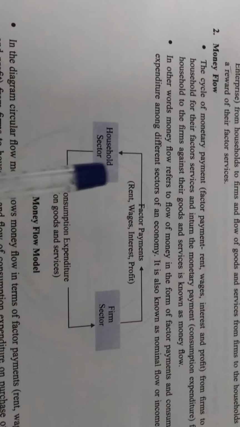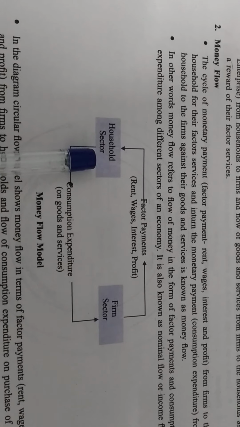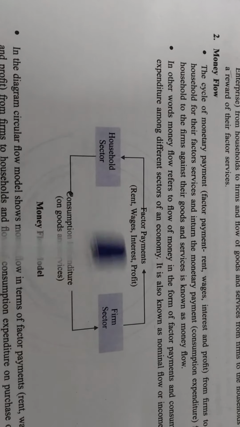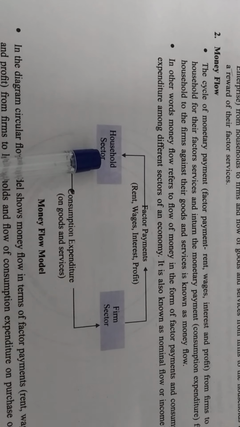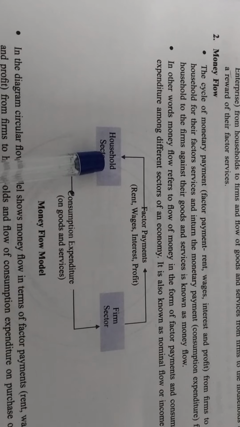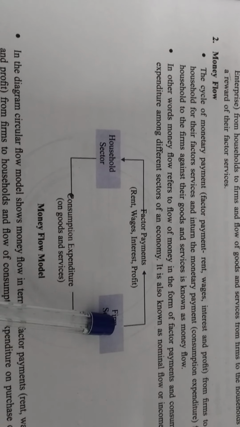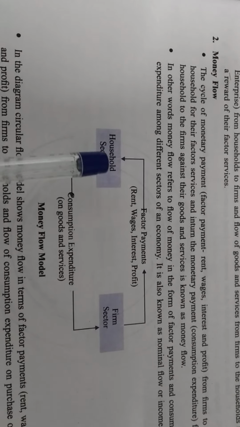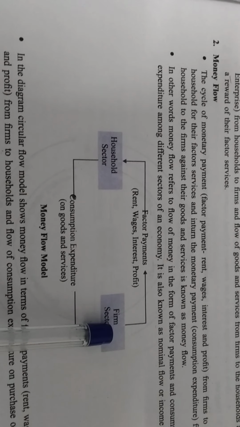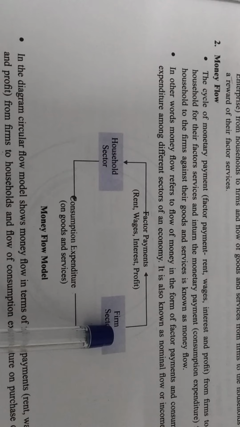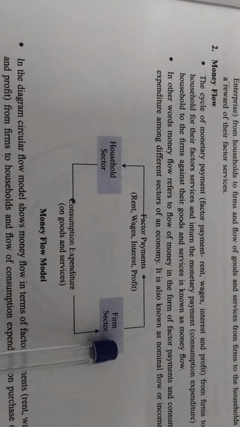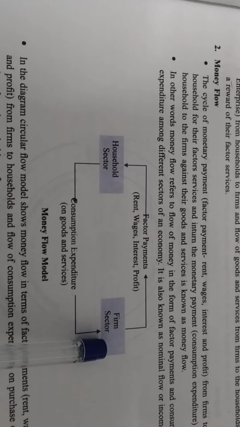So we know household sectors can give the services, but firms are having the money. So first of all, in the real flow we discussed that the household sector gives its services like land, labor, capital and entrepreneur. Okay, and firms was giving to household sector goods and the services. So now when the firms are getting the services from the household sectors just like land, labor, capital and entrepreneurship, so in return of these services they are doing payment to the household sector.